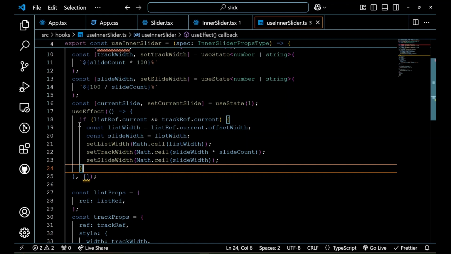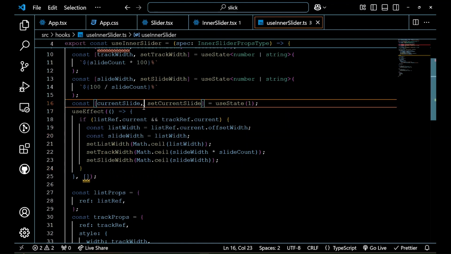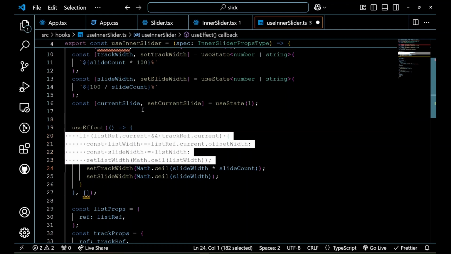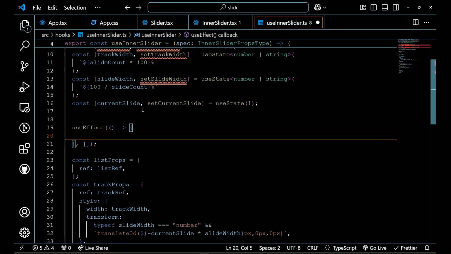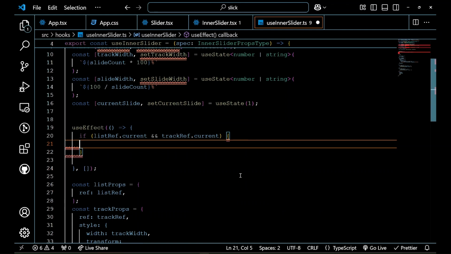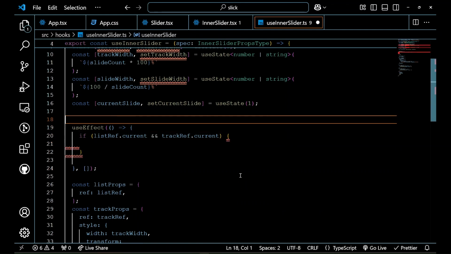We should proceed. Now, in order to get change events from our list DOM, we have to subscribe to the events of our list DOM. So let's make some changes. We can remove it for now and make a new function that will execute every time our list DOM is resizing.